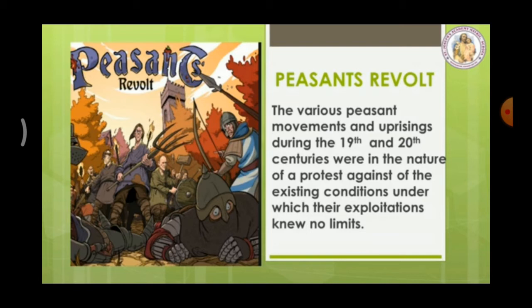Peasants suffering a lot. The various peasant movements and uprisings during the 19th and 20th centuries were in the nature of a protest against the existing conditions under which their exploitation knew no limits. In the 19th and 20th centuries, many protests started. What is the meaning of protest? Opposition, okay.